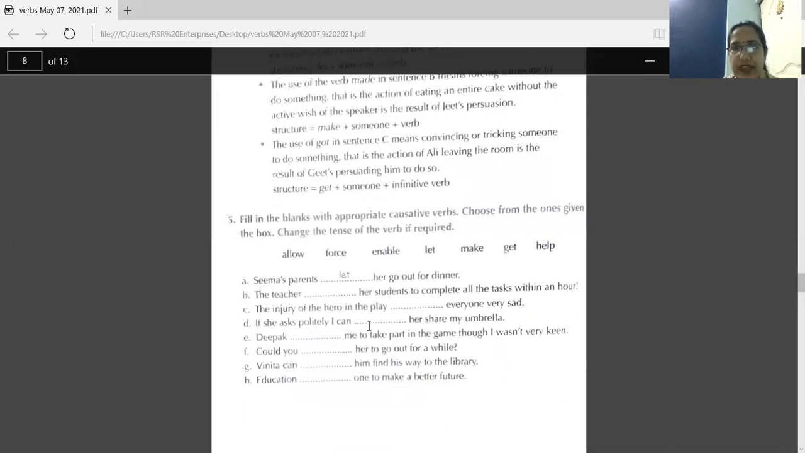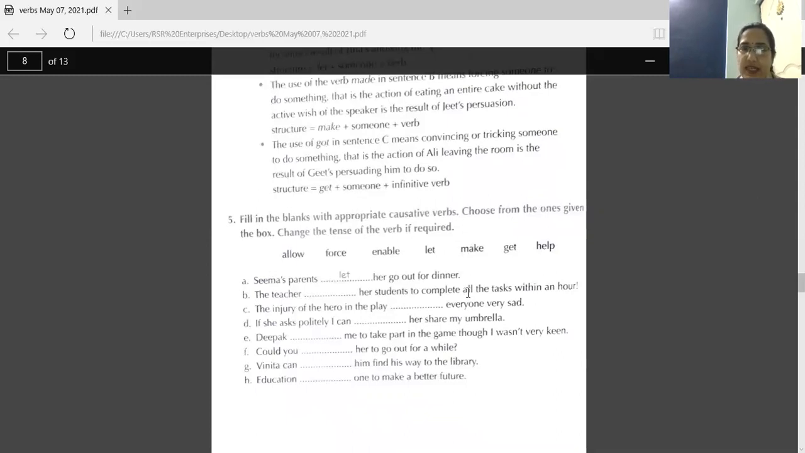Next, we have an exercise related to causative verbs. Fill in the blanks with appropriate causative verbs. Choose from the ones given in the box. Change the tense of the verb if required. Okay, we'll write words from there. Let's see the answers. First is done.